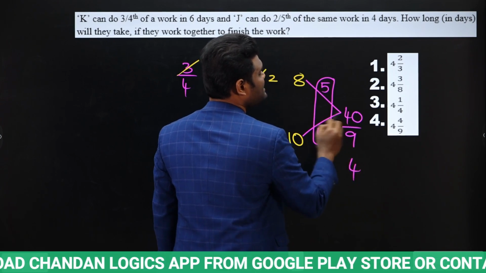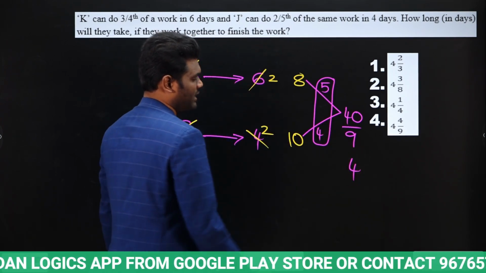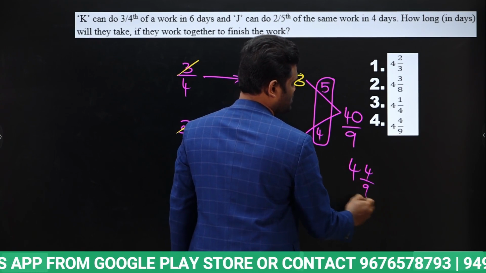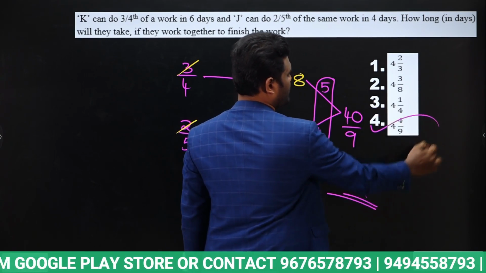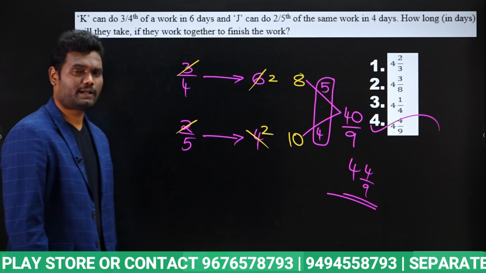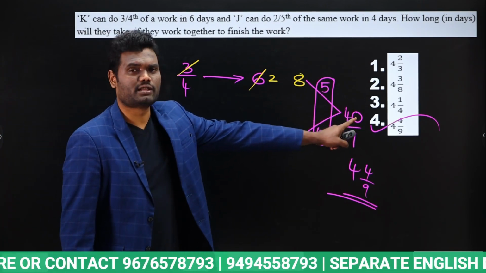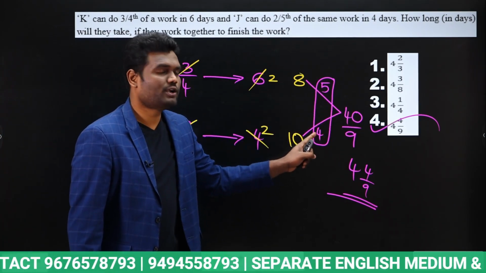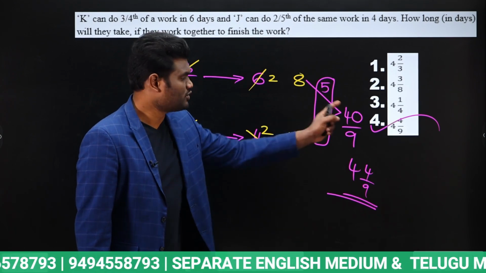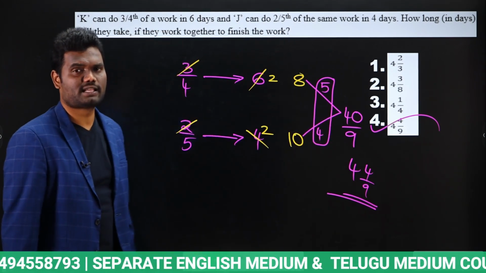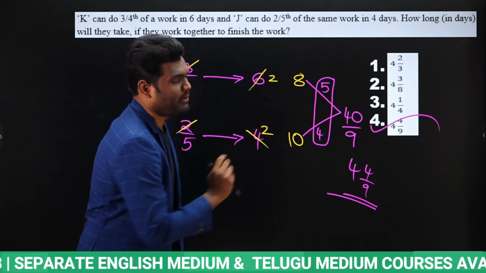9 4 times 36. 36 means 4 remainder. So 4 by 9. So time required will be 4 by 9, which is option 4. Is it clear? Total work is nothing but 40, and both of them combined together they can do 9 units per day. So 40 by 9. 9 4 times 36. Remainder is 4. So 4 by 9.